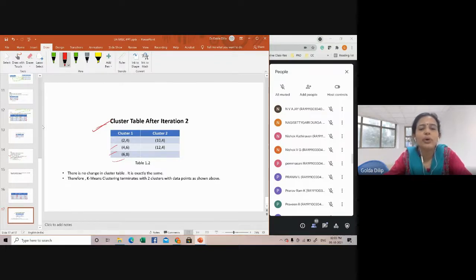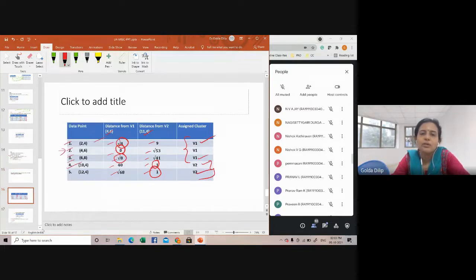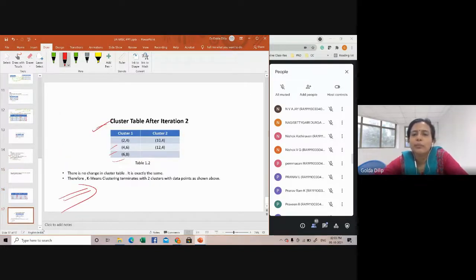So at this point, we can terminate our k-means clustering with the 2 clusters shown here. As per our rule, we repeat until we get the same cluster centers or same cluster elements as in the previous iteration. Now you can plot them on a graph.